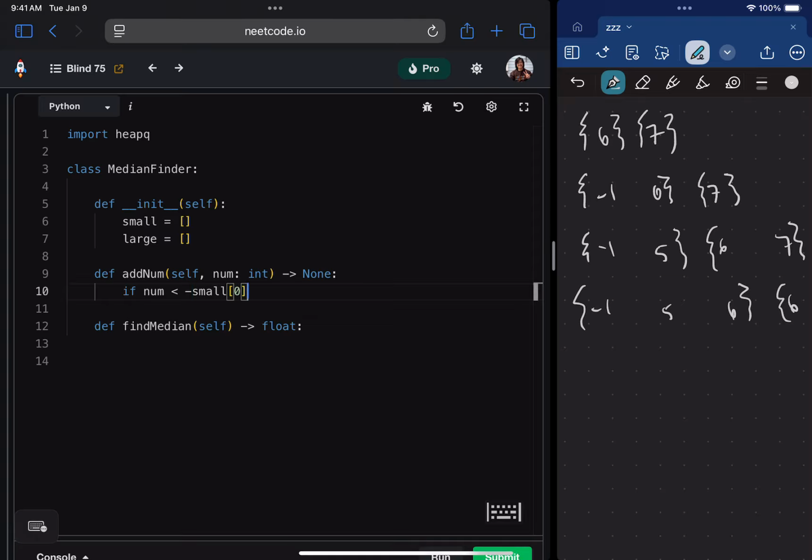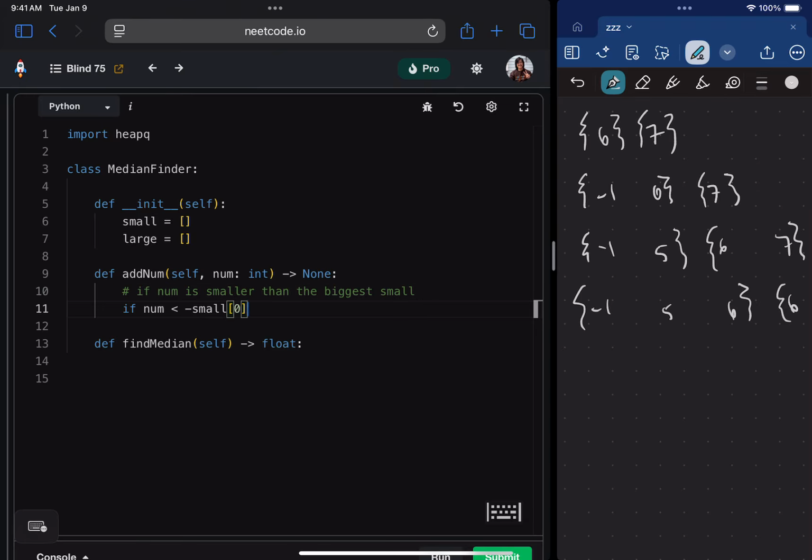Okay, so what we're trying to say here, and I'll leave a comment so this is more explanatory: if num is smaller than the biggest small. And what we mean by this is if we can find the biggest one here, and the number that we're about to insert is smaller than that, then we know it belongs in the small heap.